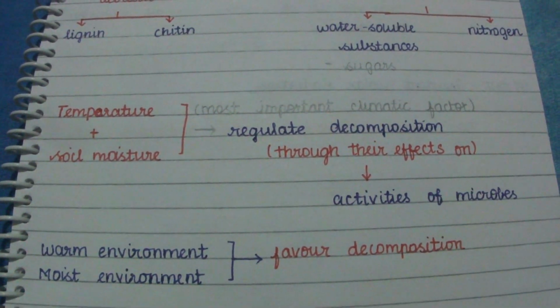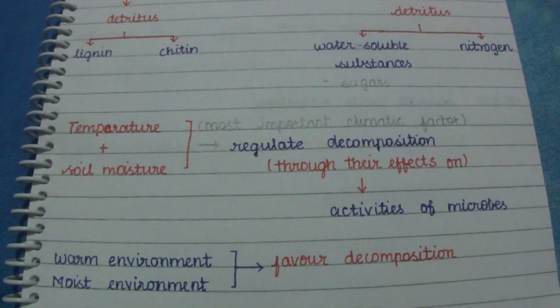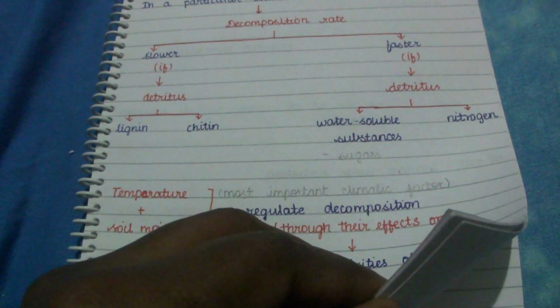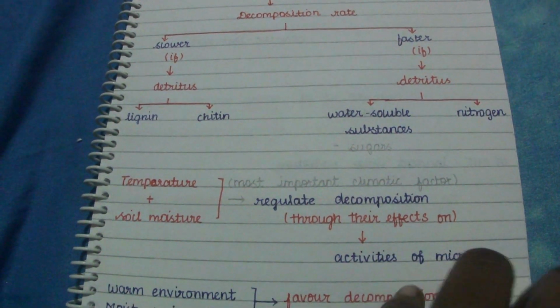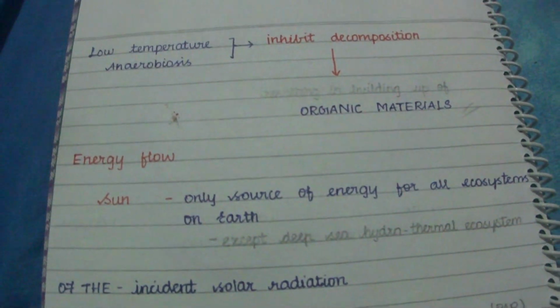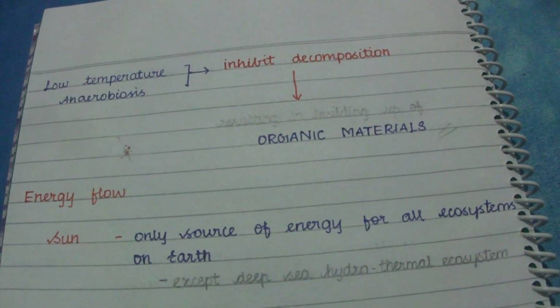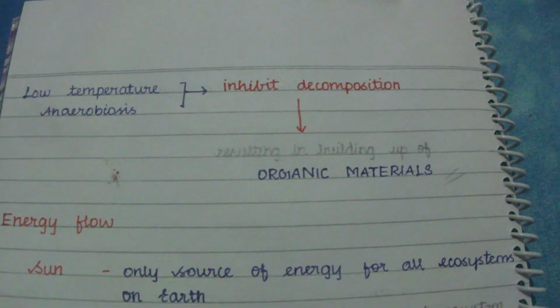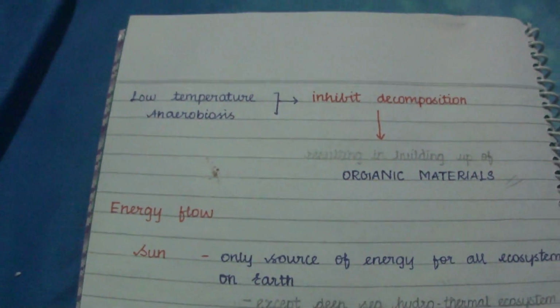Both a warm and moist environment favor decomposition, whereas when the temperature is low and there is anaerobiosis, decomposition will be inhibited.